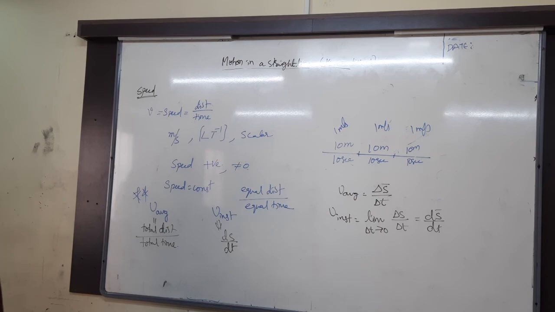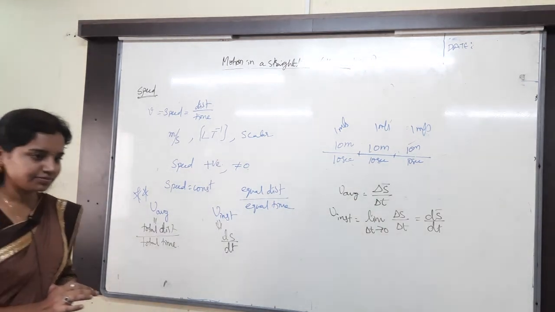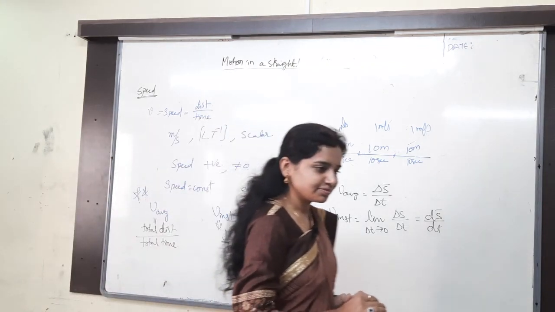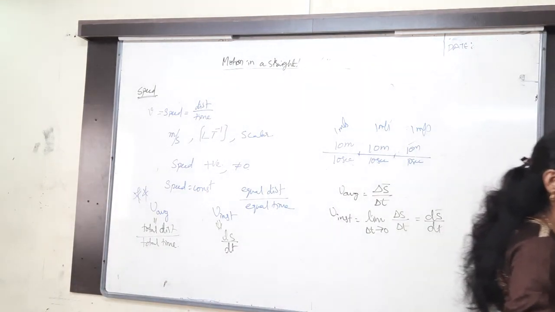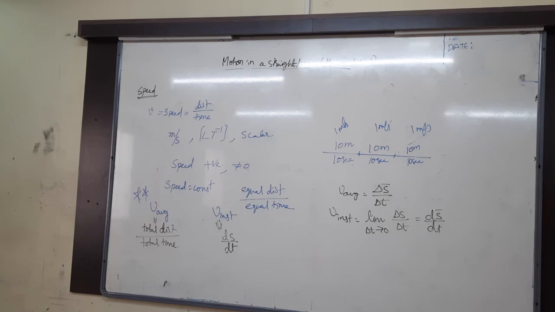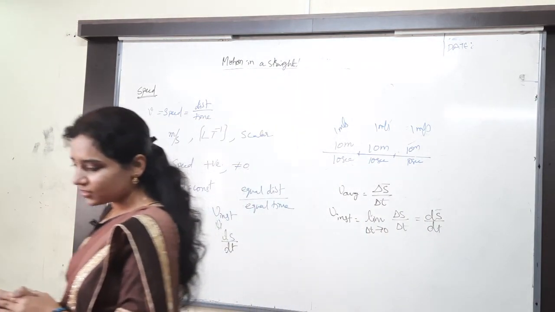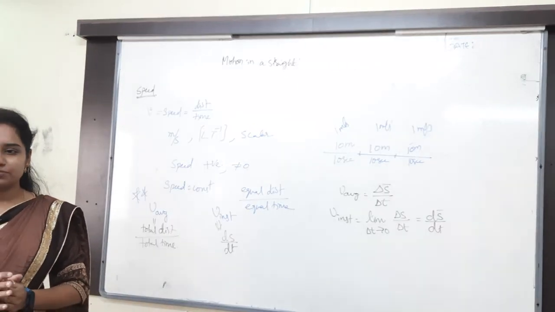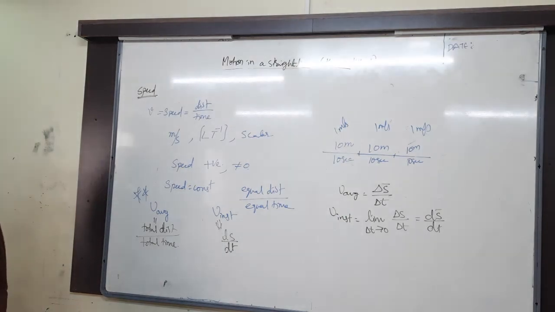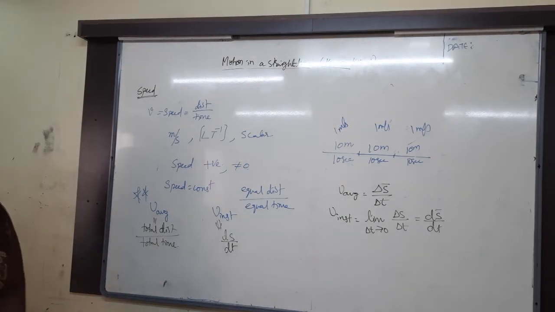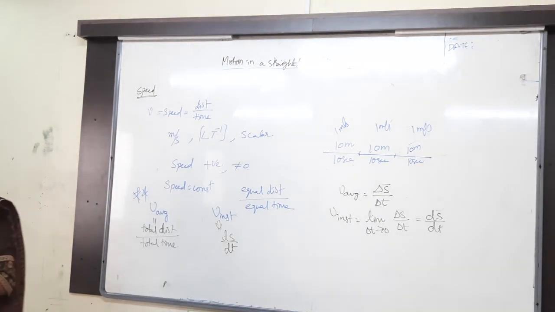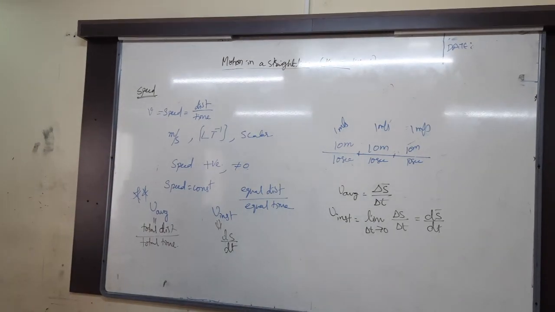Finished the non-uniform speed? Just write the shortcut only, that much theory is not necessary. Next, average speed.